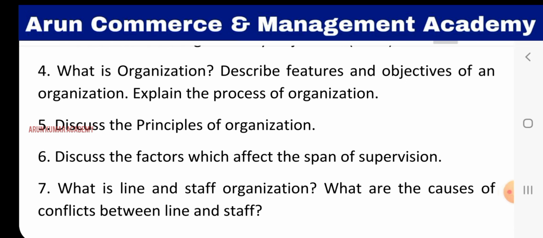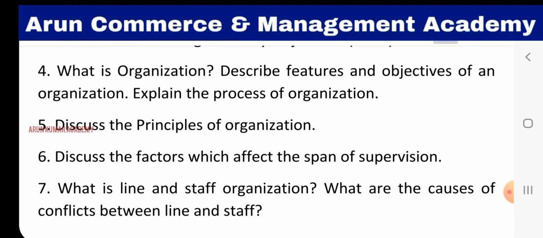So these are the 8 steps in organizing process. So now once again I am explaining this question. First write down the introduction of organization, then write 2 definitions, then explain the features, then afterwards explain the objectives, then last explain the process of organizing.